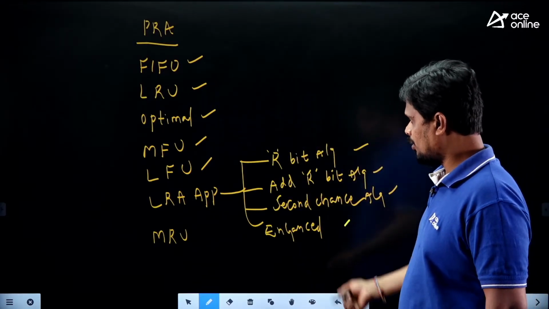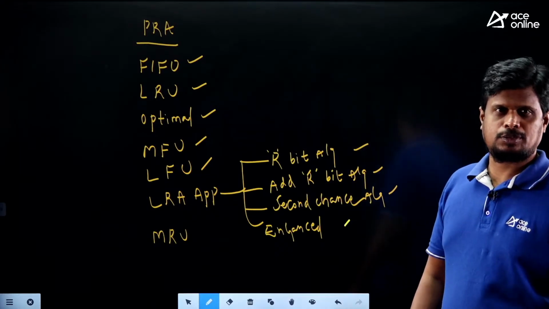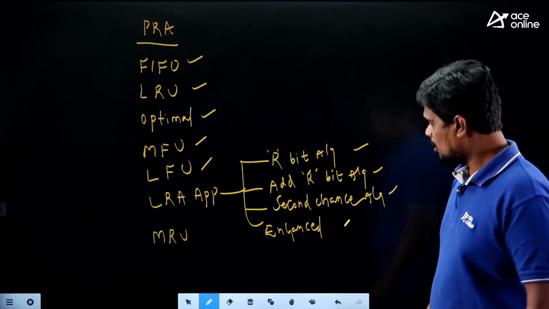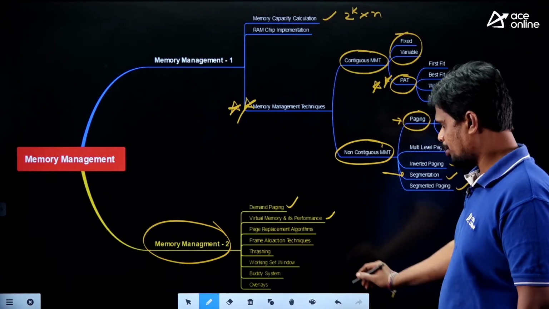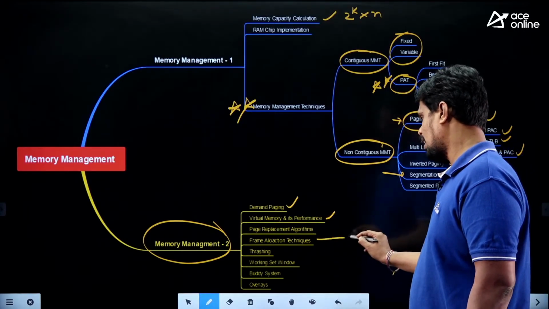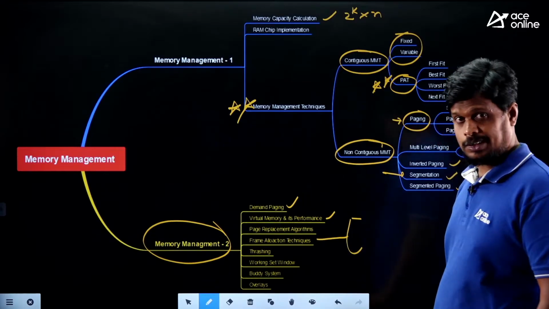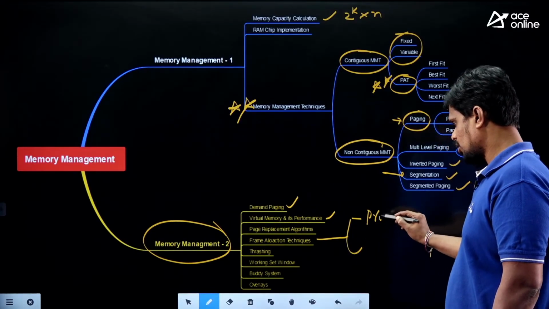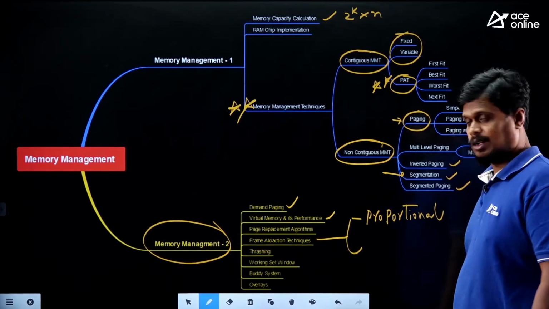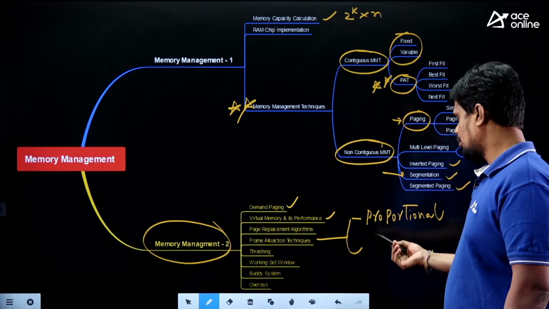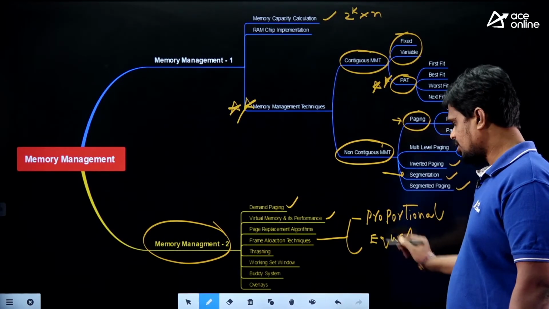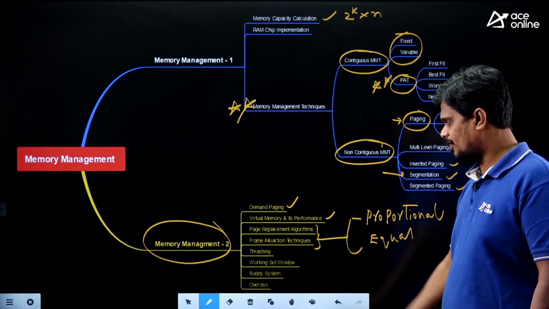We have covered all these page replacement algorithms in our previous, regular classes. Then frame allocation techniques. What are the frame allocation techniques we have? The proportional allocation technique is one, and one more is equal allocation. So these are the two: page replacement algorithms and frame allocation techniques.